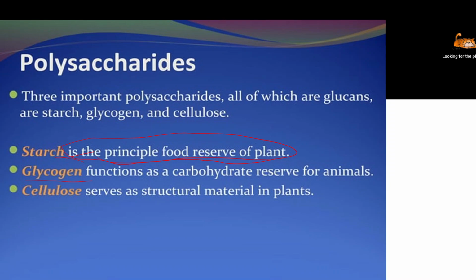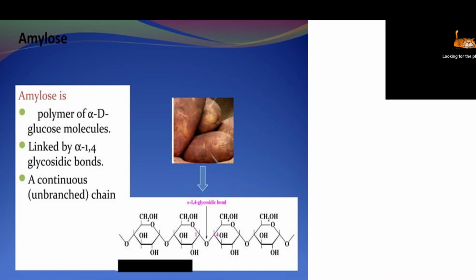As we discussed, when you take an excess amount of carbohydrate, suppose you have taken food three times a day, mainly only carbohydrate like rice or a vegetable like potato, then what is happening? We get a huge amount of glucose, but all that glucose is not utilized at the same time. So most of the glucose in the liver goes for anabolism. Lots of glucose combine with the help of glycosidic bonds and become glycogen. These glycogens are stored in the liver, and a small amount is stored in the muscle. Again, during an emergency condition, when you are not getting food on time, all these glycogens are converted into glucose.